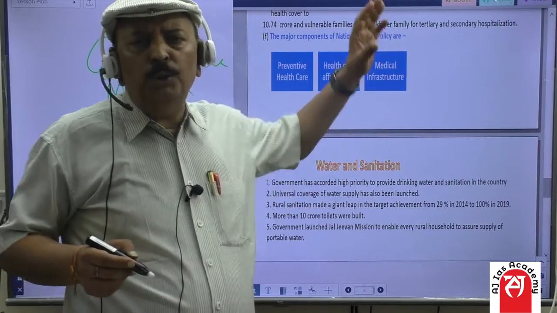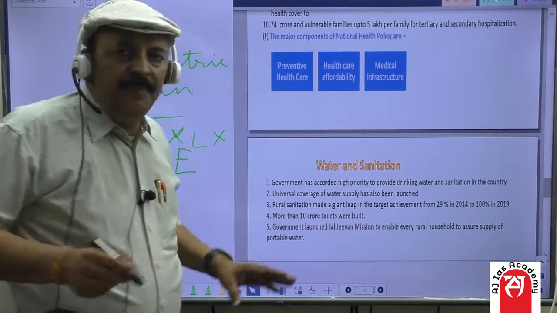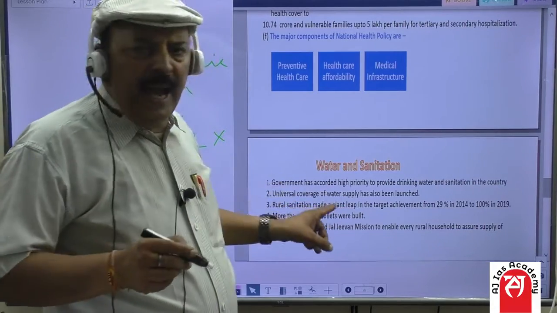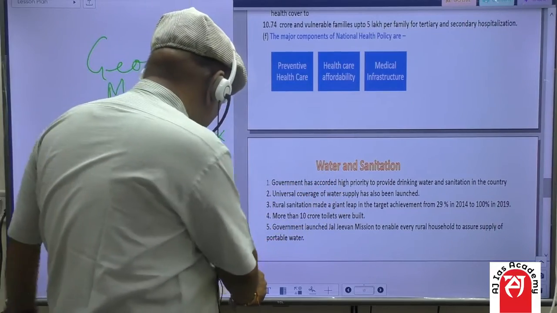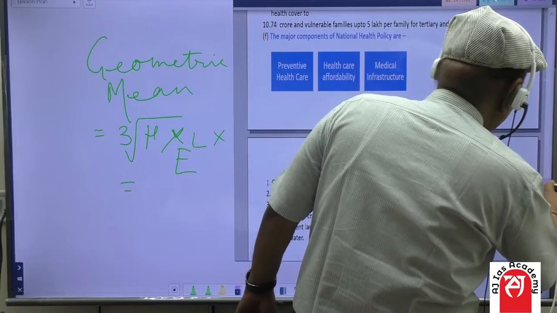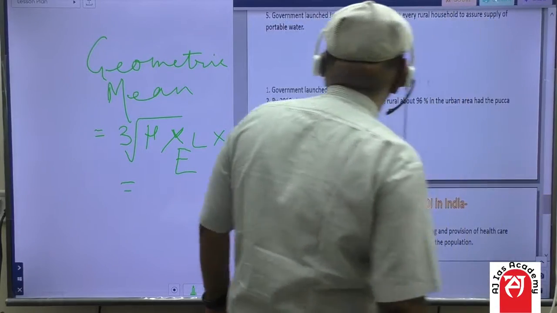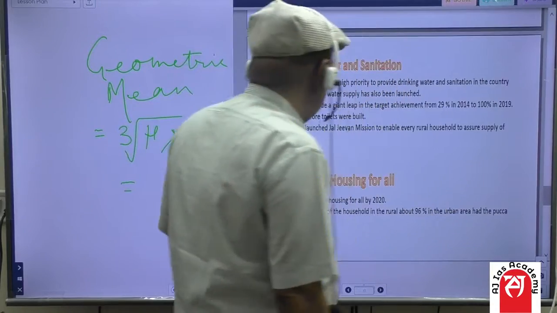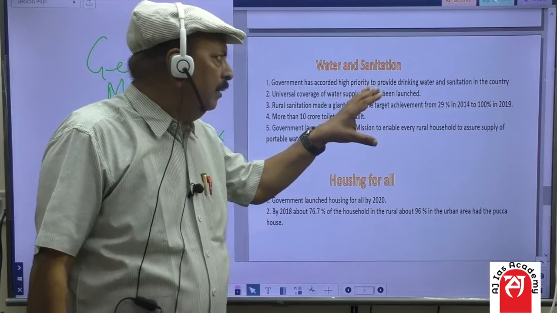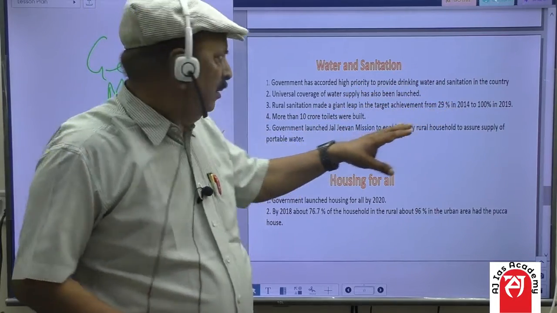Now, friends, I switch over to water and sanitation, because Government of India has accorded a high priority to provide drinking water and sanitation in the country.